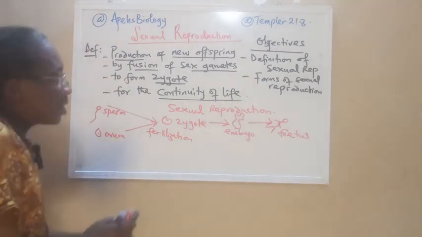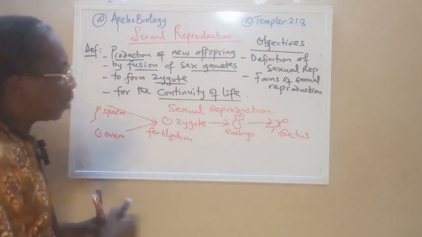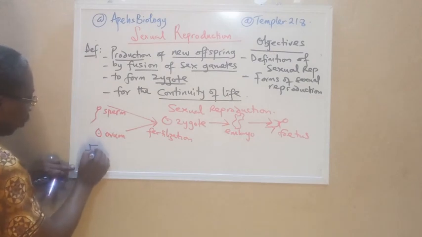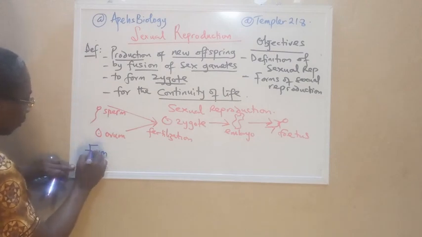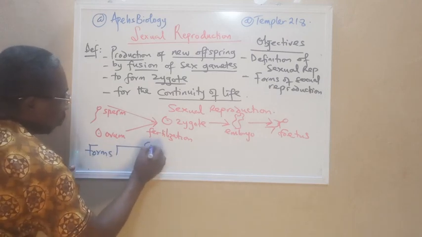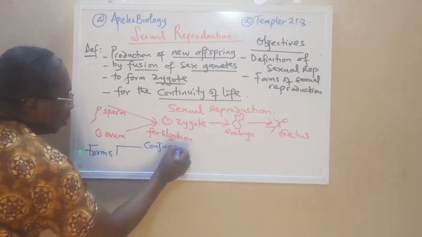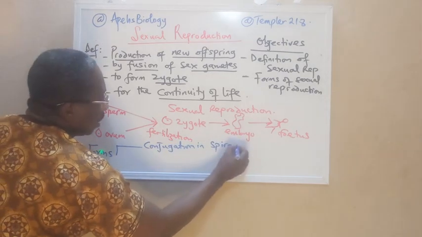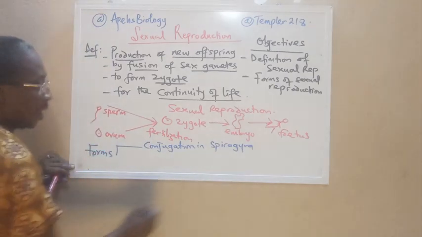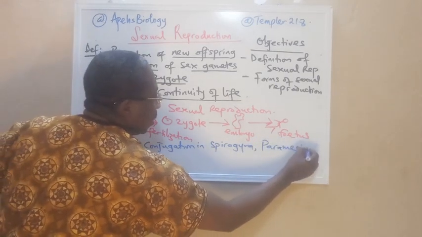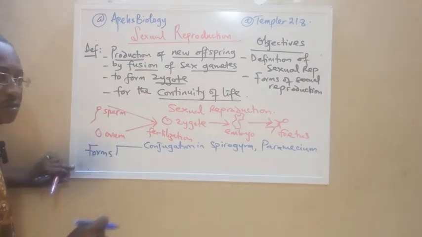Now, let's answer the second part of our question, the forms of sexual reproduction. The forms are varied. You have what is known as conjugation. Conjugation in Spirogyra. Spirogyra carries out conjugation, and also we have it in Paramecium. They do carry out the process of conjugation.